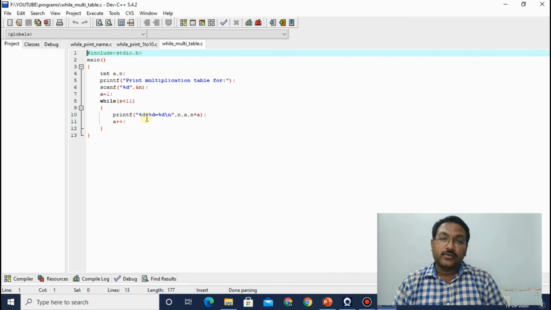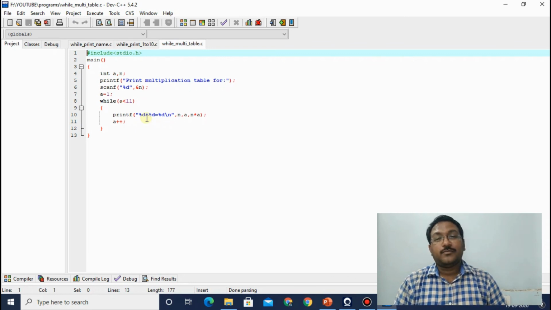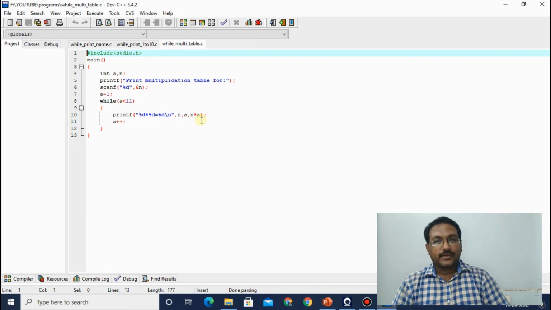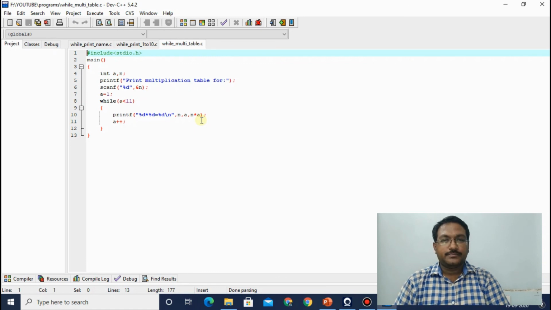And the third value is the multiplication of the number given by the user and the value of a. So I have written here the first %d is for n, the second %d is for a, and the third %d is for n into a. You can directly write an expression within a printf statement. Fine. The output will directly go there.